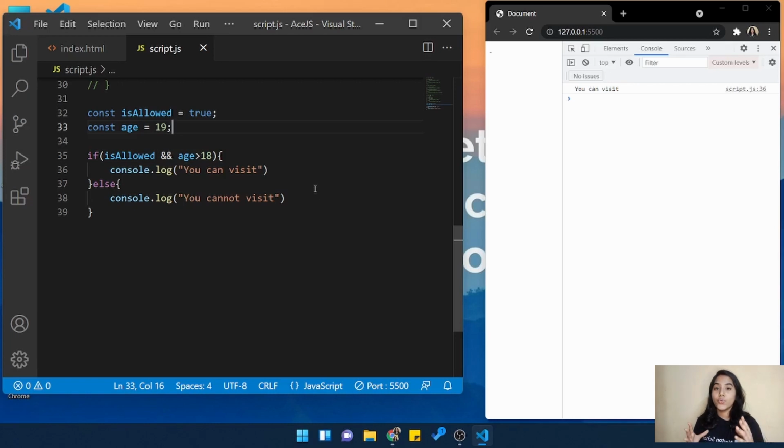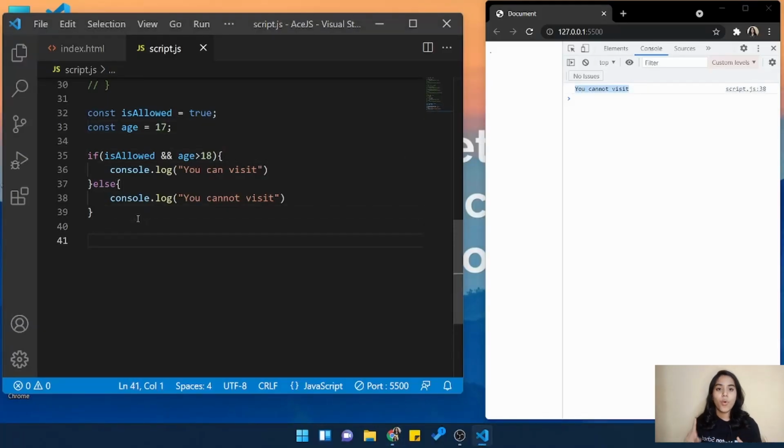Now whenever you want both the conditions to be true, in such situations you need to use this and operator. You want this allowed to be true and the person should also be above 18, right? So if the person has both the things, then only the visitor should enter into the website.